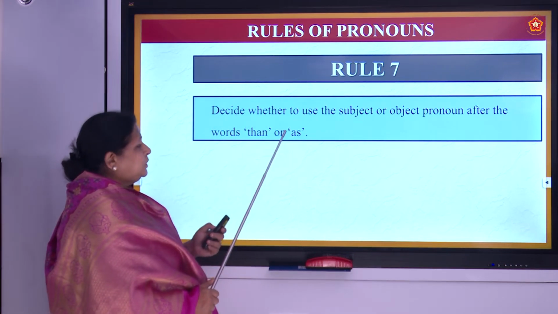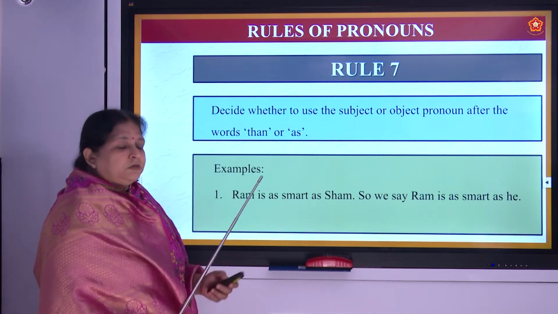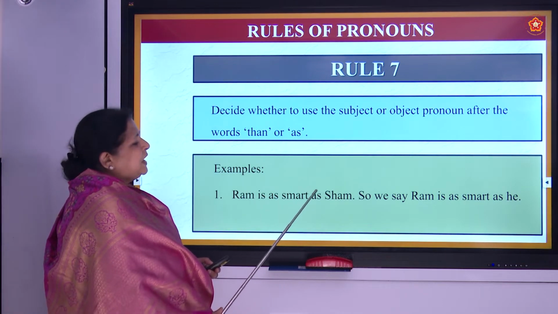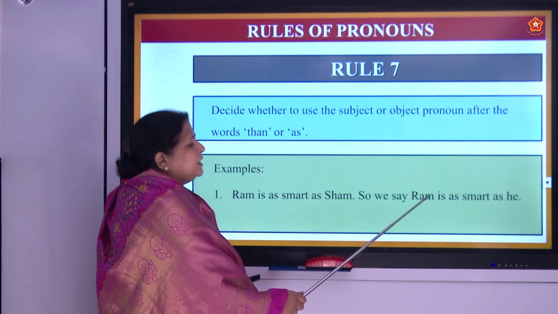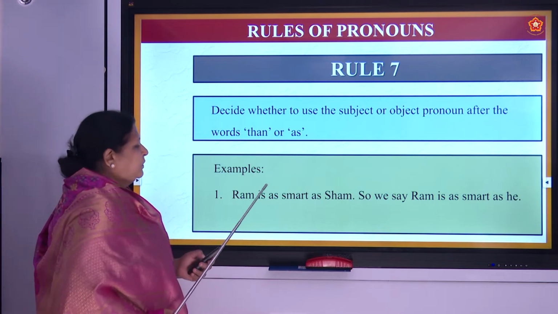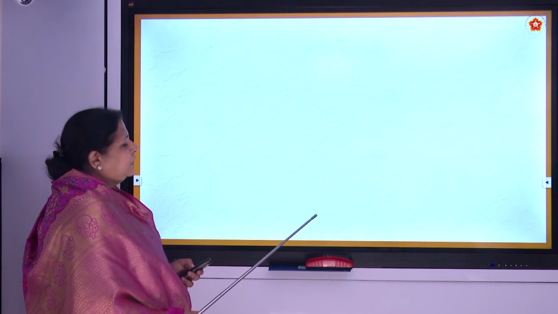Now let us see what it is. To understand better, we always have to have examples. Ram is as smart as Sham. So we say, Ram is as smart as he. Sham is taller than I.